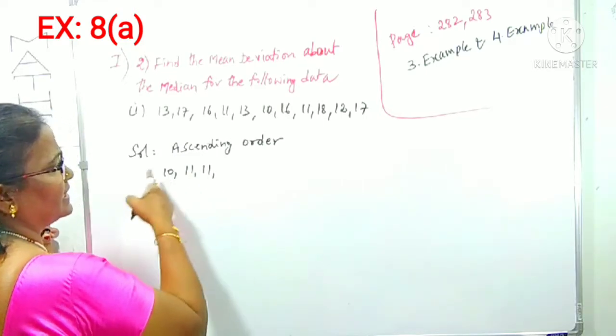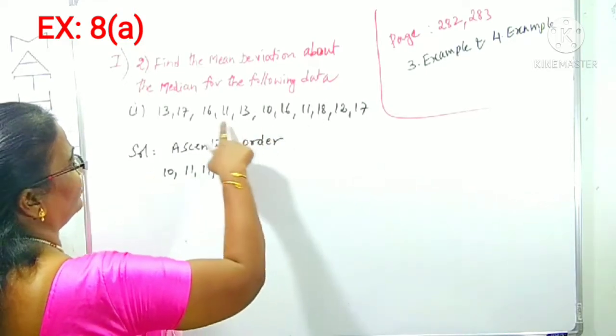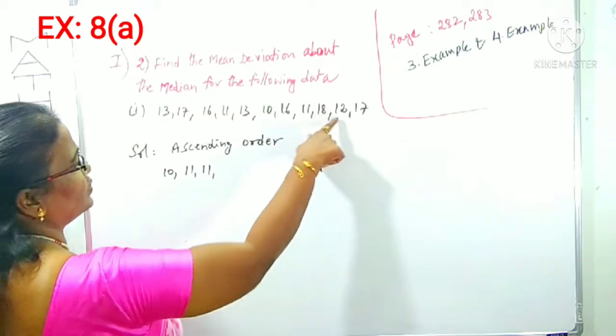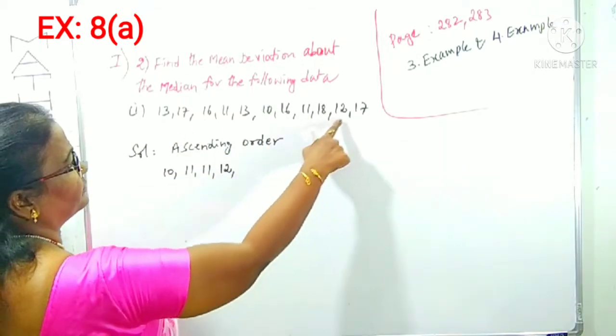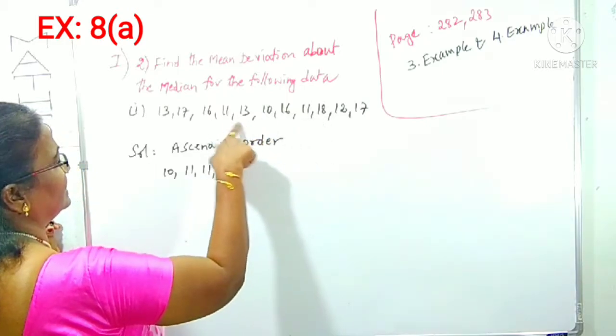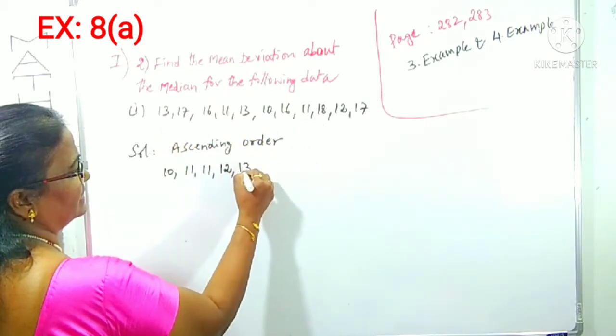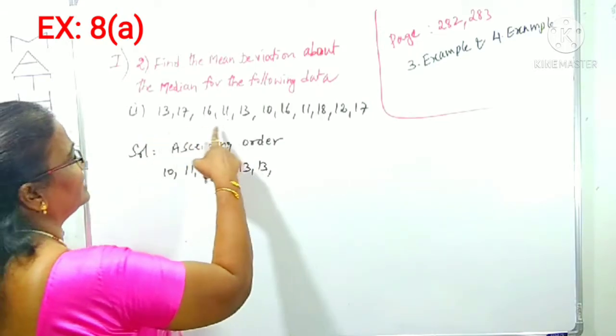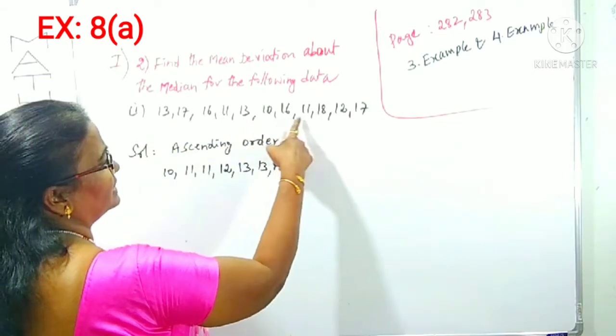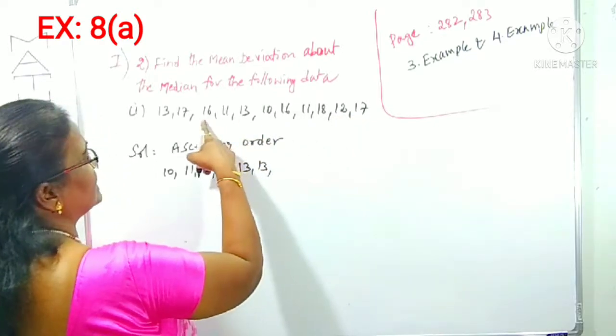Repetition is also there. We can write it as it is. 11 is there 2 times. Next highest is 12, only one 12. Next highest is 13. 13 is there 2 times. After the 13, 16.